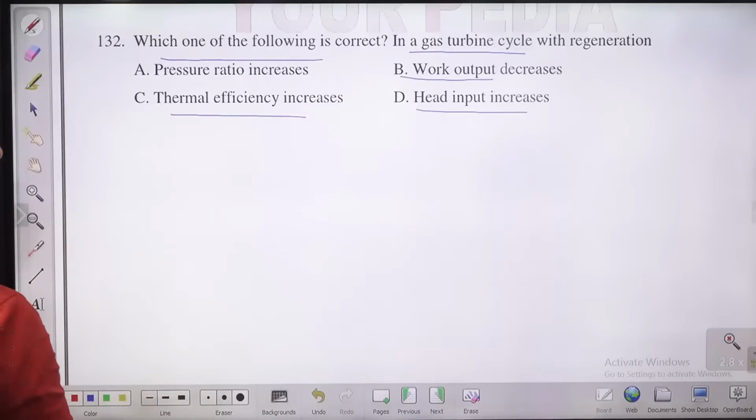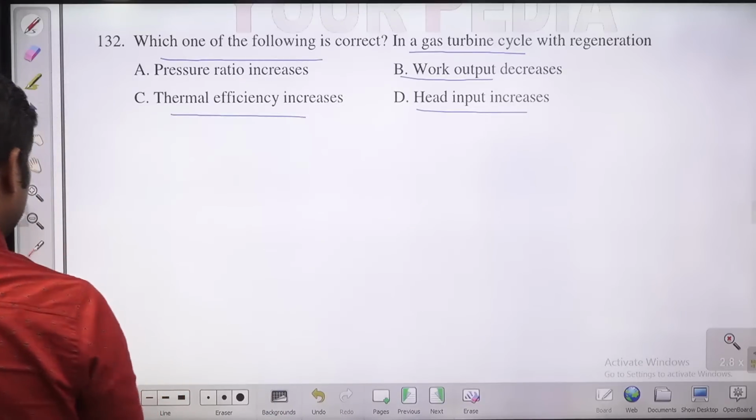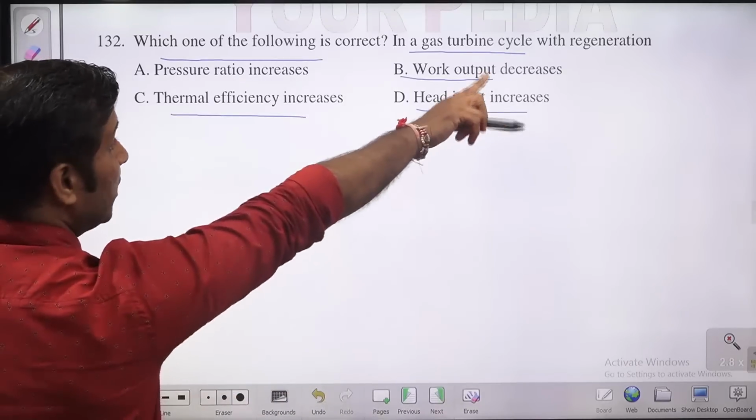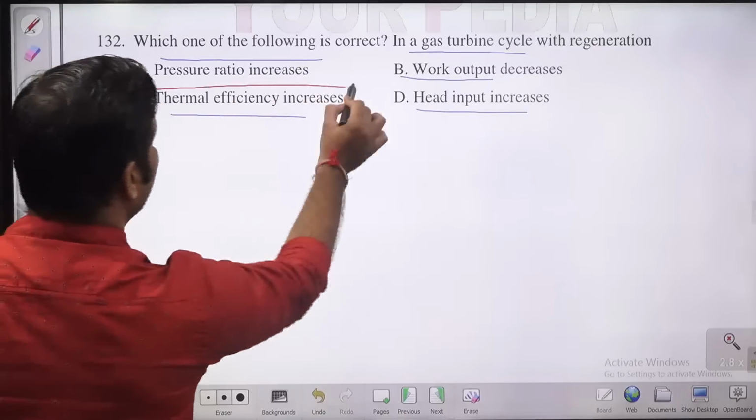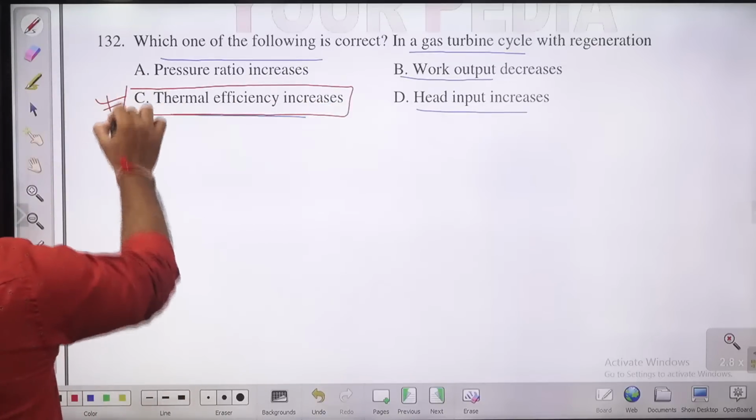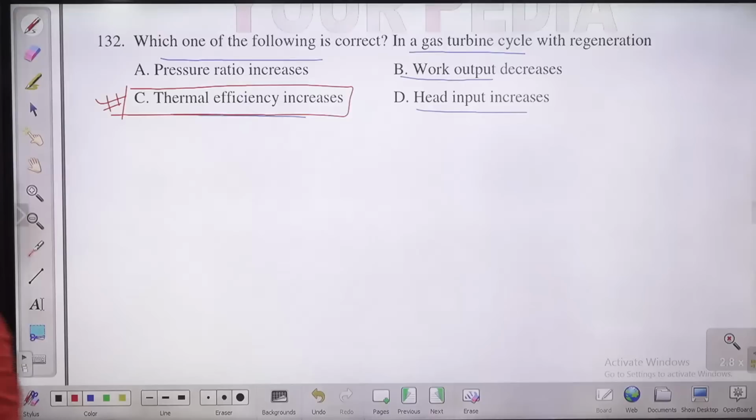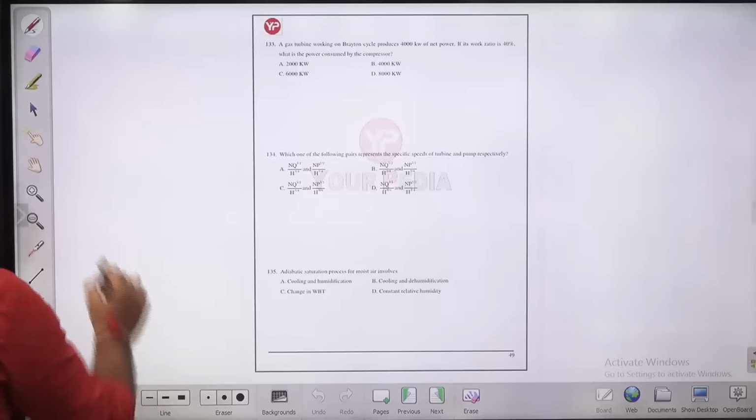So in Brayton cycle, gas turbine, we use Brayton cycle. If you're going with regeneration, that is going to increase the thermal efficiency, guys. We go with regeneration in case of Brayton cycle to increase the thermal efficiency. So C is the answer for this question. Let us move to next question, 133.